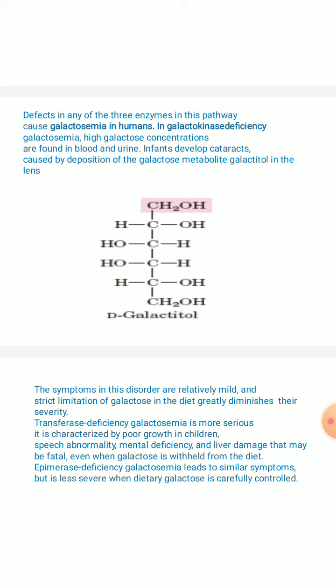Epimerase deficiency galactosemia also can lead to similar symptoms, but it is much less severe than the transferase deficiency galactosemia. So when dietary galactose is carefully controlled, you can control this galactosemia condition in infants, and you can avoid the cataract formation, and further severity of the disease condition can be controlled. So this completes the entry of monosaccharides and disaccharides into the glycolytic pathway by the formation of the intermediates of glycolysis,